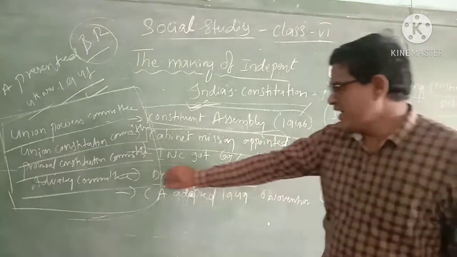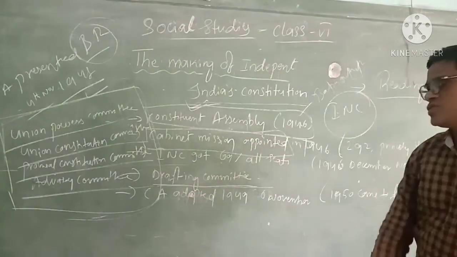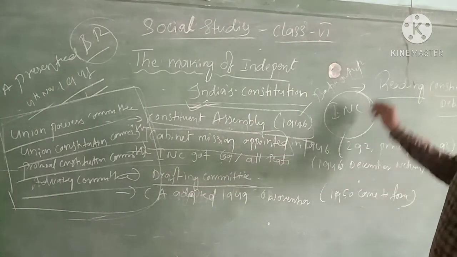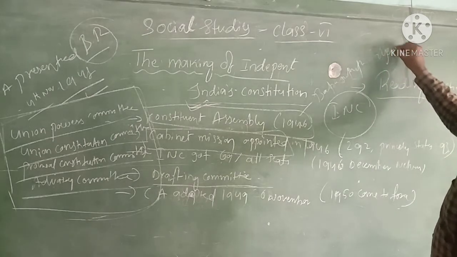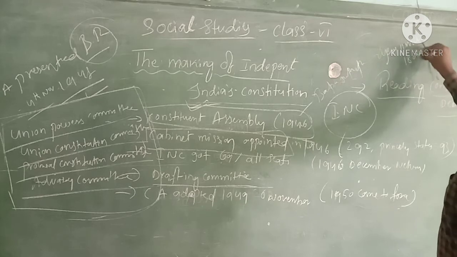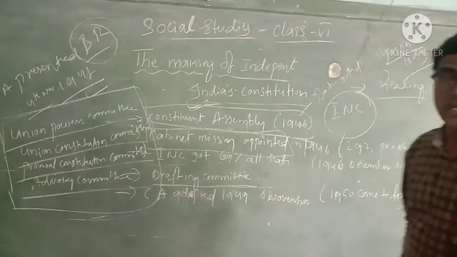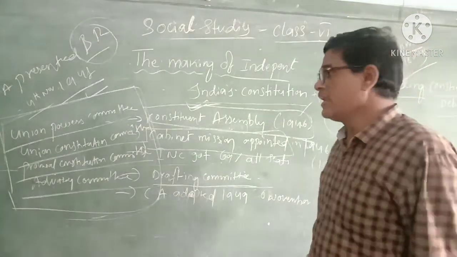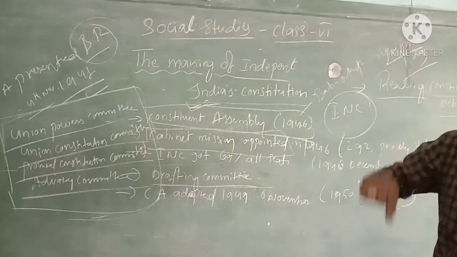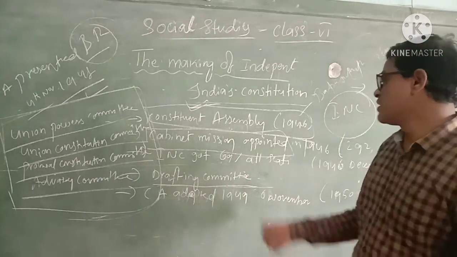To write the Indian Constitution, the drafting committee took much time: 2 years, 11 months, 18 days to draft the Indian Constitution.